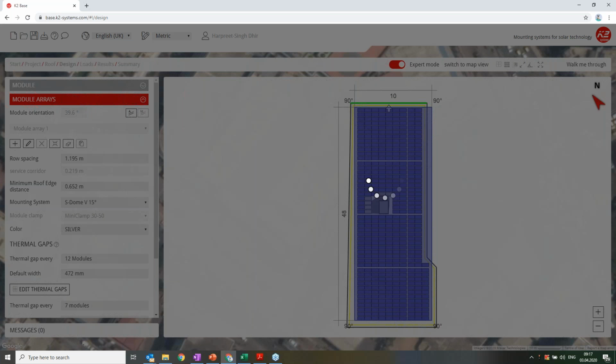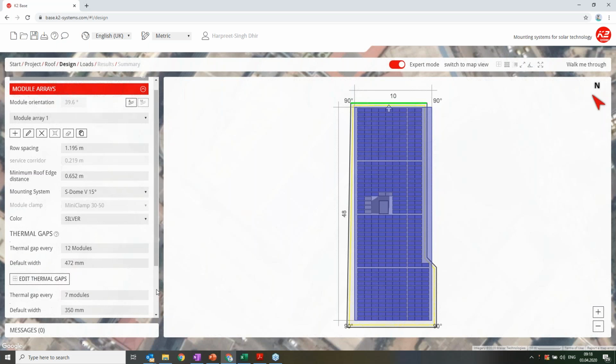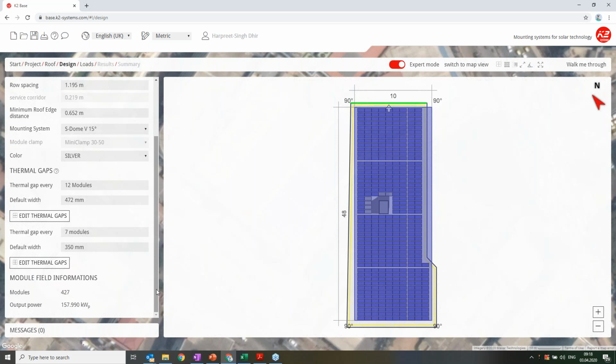Hope I'm clear so far. Please keep raising your hands or asking questions if you have. We'll also try to have a question and answer session at the end of the webinar. Now I want to talk about thermal gaps. Thermal gaps are needed because your aluminum is continuously moving, so you have to give some space after some time.